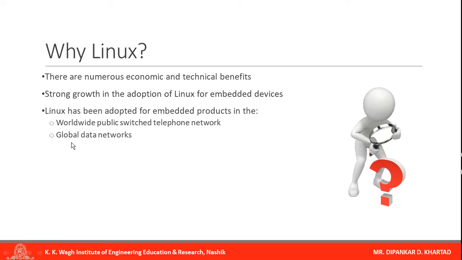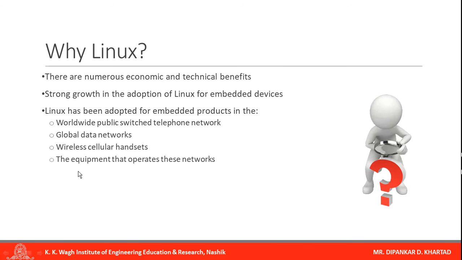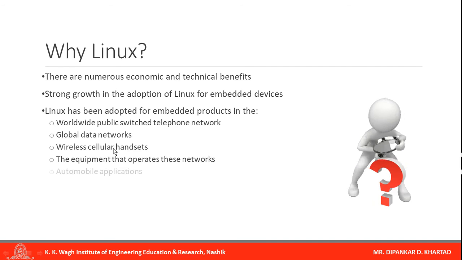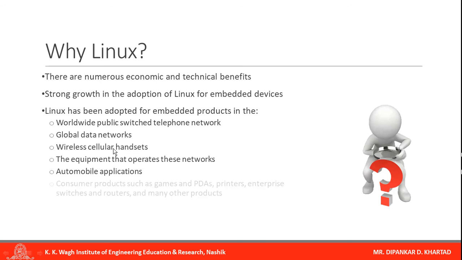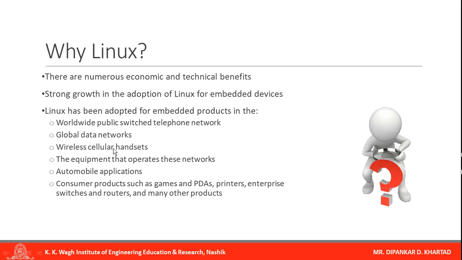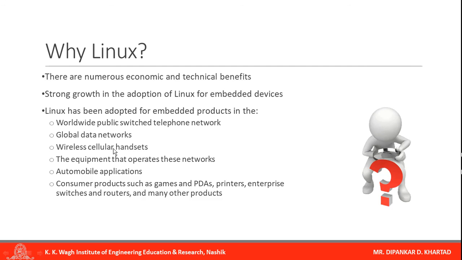Next is global data networks, wireless cellular headsets, the equipment that operates this network. All these are built using Linux. Automobile applications, consumer products such as games and PDAs, personal digital assistants, printers, enterprise switches and routers and many other products are based on or built using Linux.